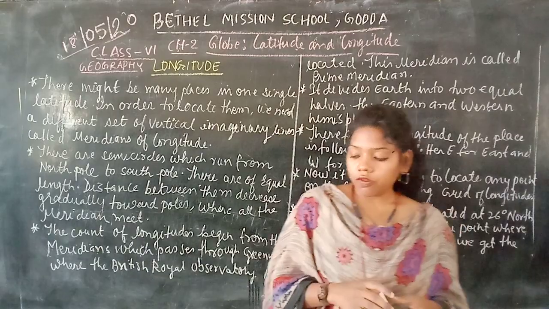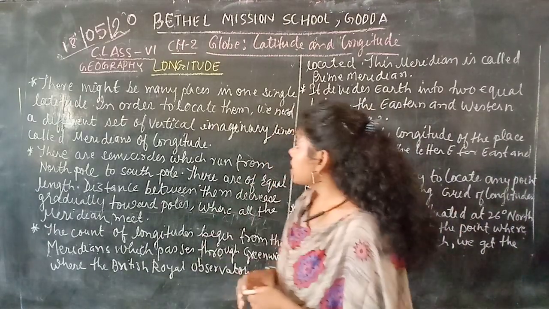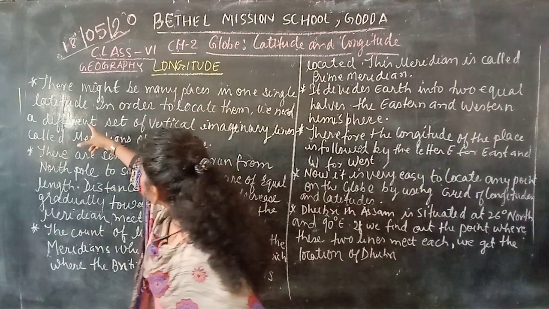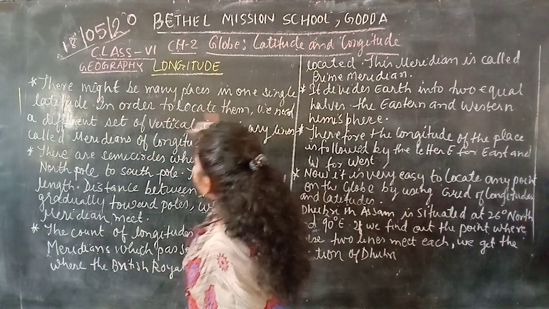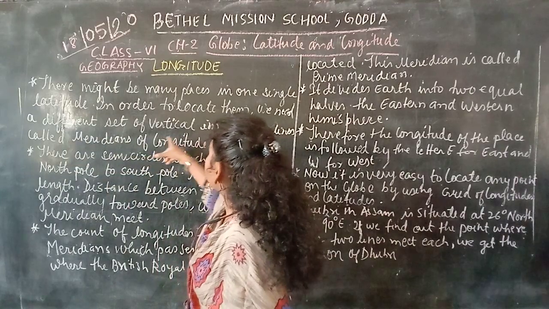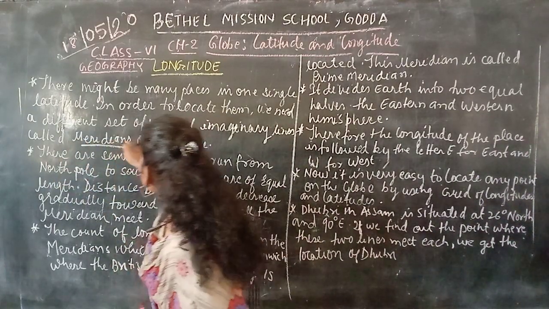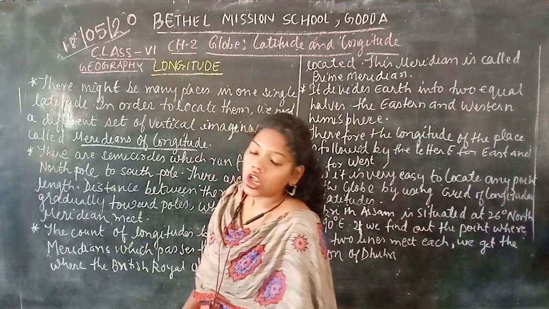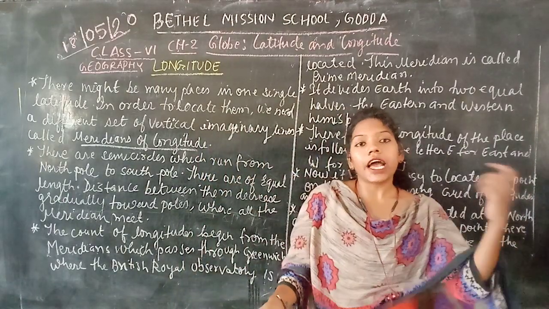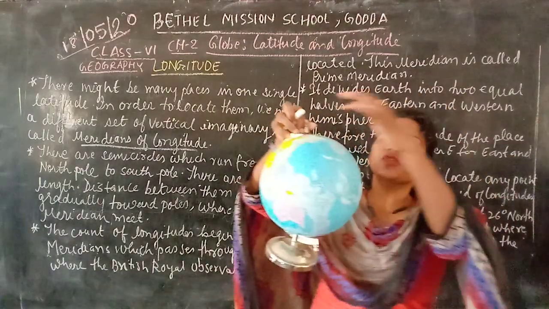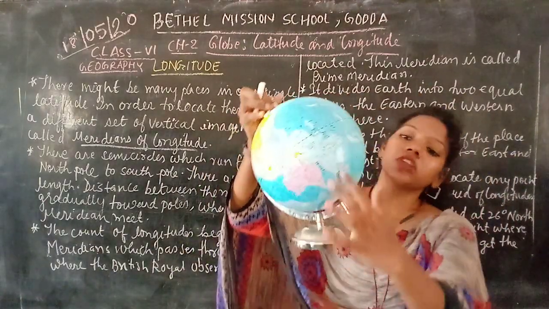If you look here, there might be many places on one single latitude. In order to locate them, we need a different set of vertical imaginary lines called meridians of longitude. These are vertical lines which run from the North Pole to the South Pole.